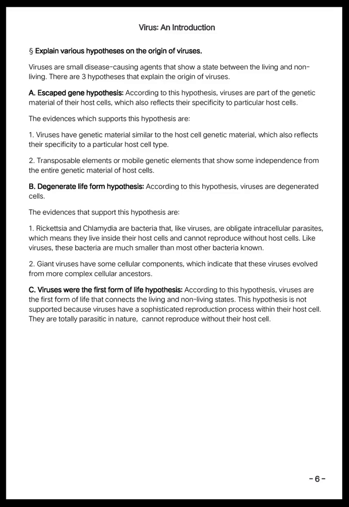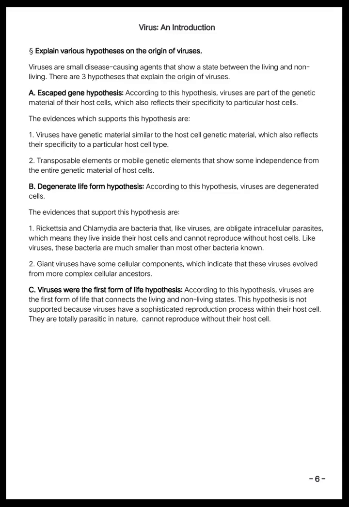The evidences that support this hypothesis are: 1. Rickettsia and chlamydia are bacteria that, like viruses, are obligate intracellular parasites, which means they live inside their host cells and cannot reproduce without host cells. Like viruses, these bacteria are much smaller than most other bacteria known. 2. Giant viruses have some cellular components, which indicate that these viruses evolved from more complex cellular ancestors.